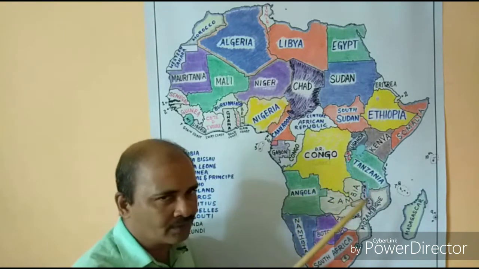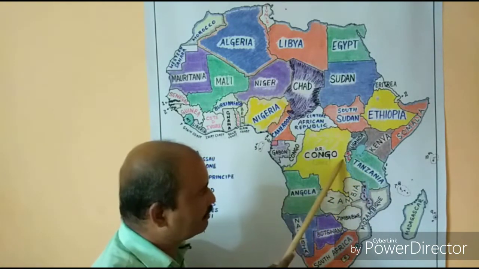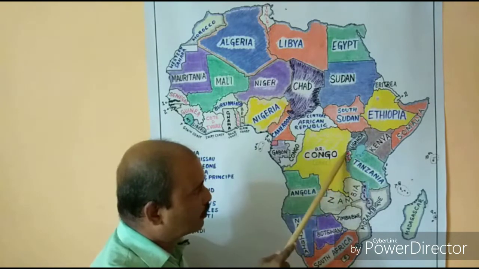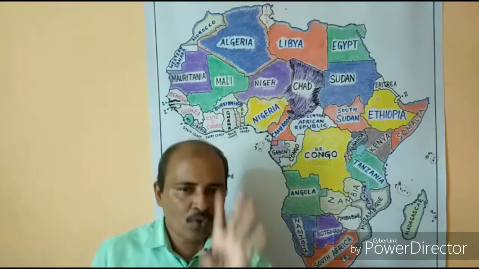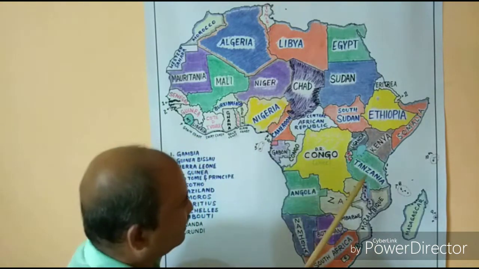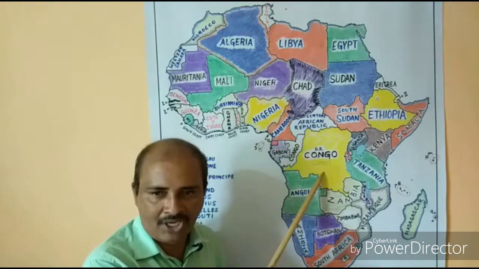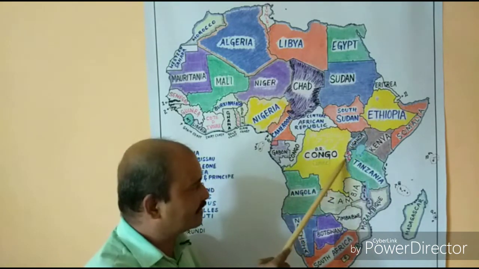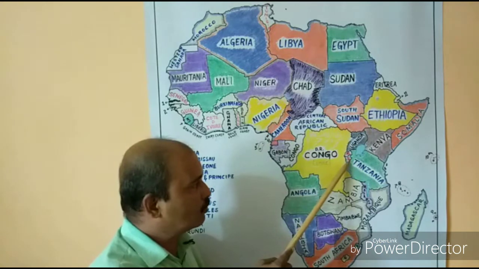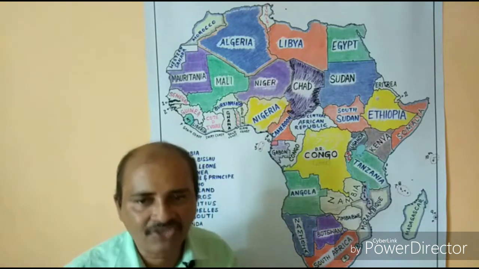All these 4 countries touch each other. That means each country, say Tanzania, touches the remaining 3, Congo touches these 3, Rwanda touches the remaining 3, and Burundi also touches the remaining 3. So that means 4 countries that border with one another. Another combination is Tanzania, again Democratic Republic of Congo, Rwanda and Uganda. Here, earlier we said Burundi, this time we have not included Burundi, we have said Uganda. So this is another set of 4 countries, and again they touch each other.